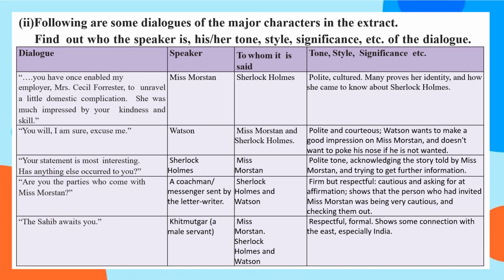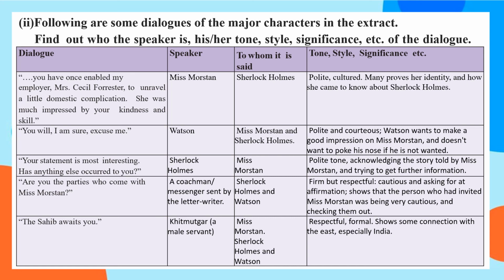Following are some dialogues of major characters in the extract. Find out who the speaker is, her tone, style, significance, etc. of the dialogue. Dialogues are given in the first column, then next follow the speaker, then next one is to whom it was said, and lastly the tone and the style and significance. All that you have to mention.